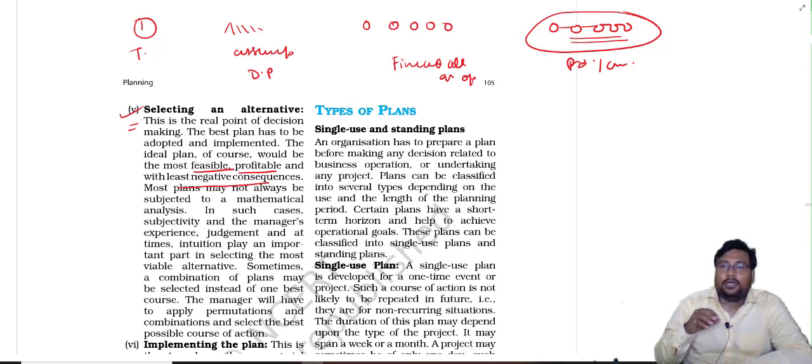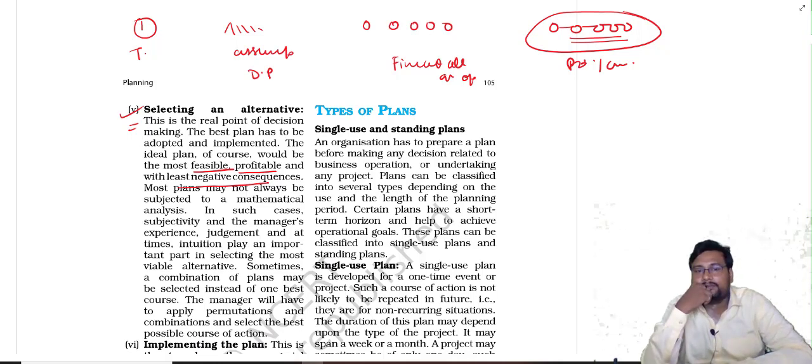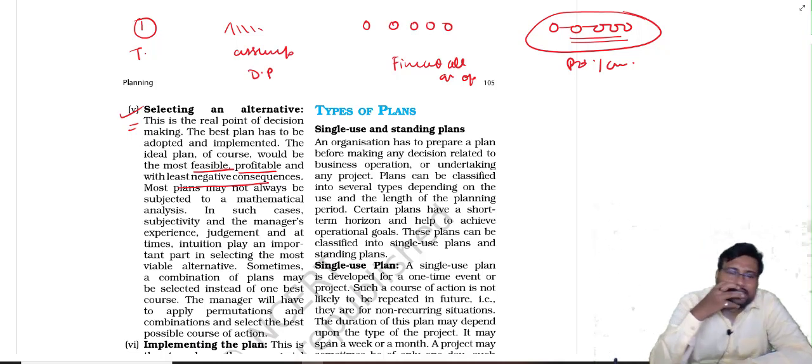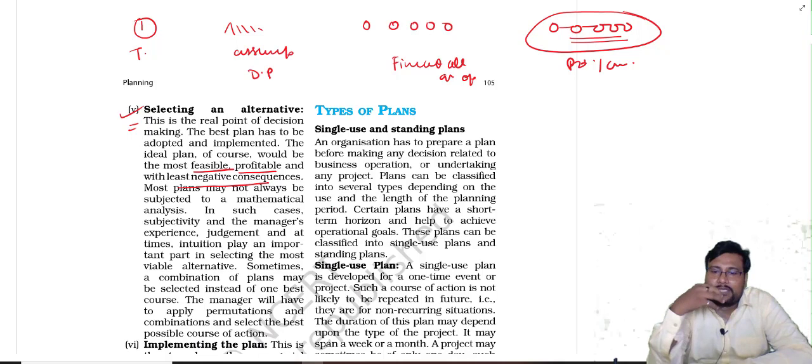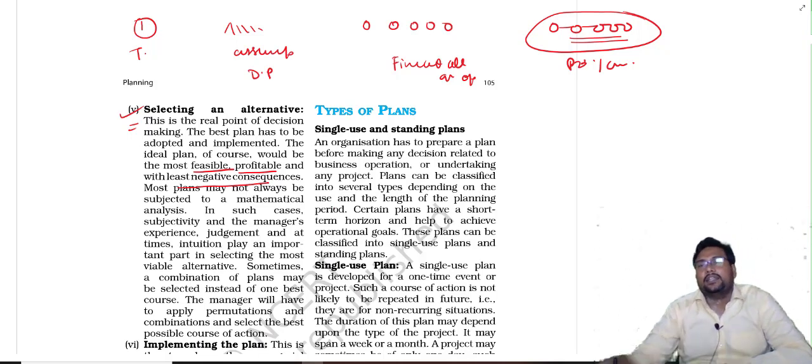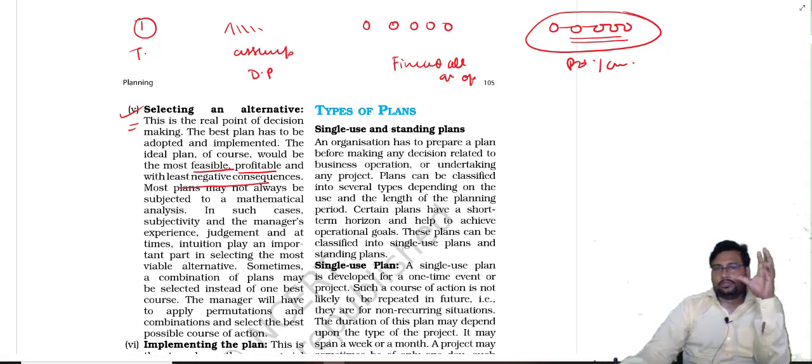Instead of that, the manager is selecting on the basis of personal experience, personal judgment, what the requirement of the present time is, what the requirement of the present scenario is, and on the basis of that the person is selecting the alternative. Okay, so suppose you have 4 books. You have 4 books, that is, 4 options you have.